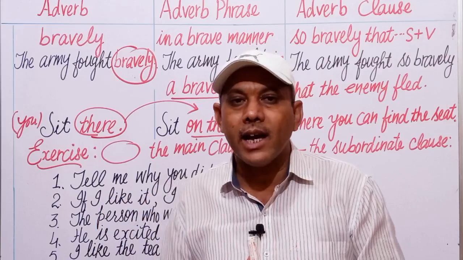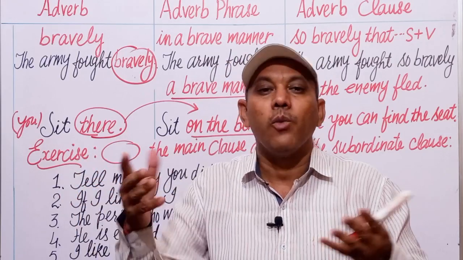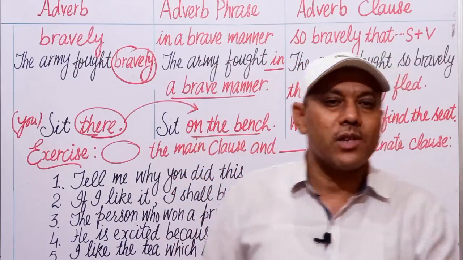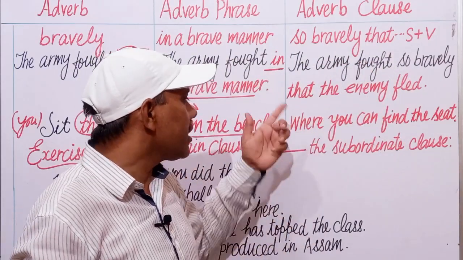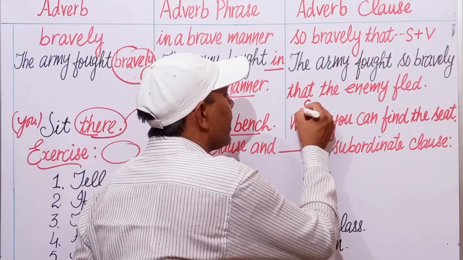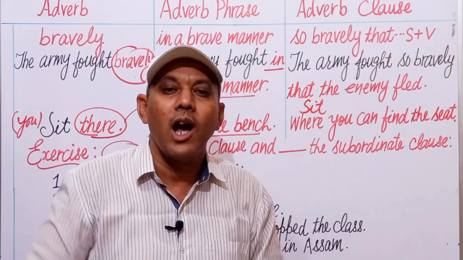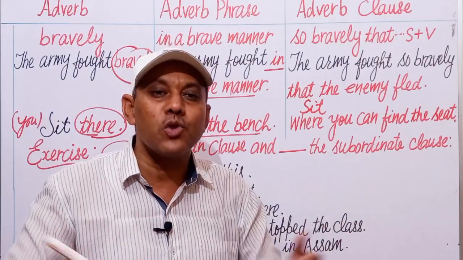The teacher tells the child, sit there. Where? Sit on the bench. Where is the bench? Where? Sit where you can find the bench, and sit where you can find the seat. आप वहां बैठ जाइए जहां पर आपको सीट मिलती है.